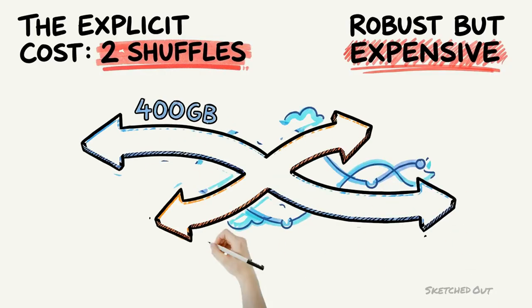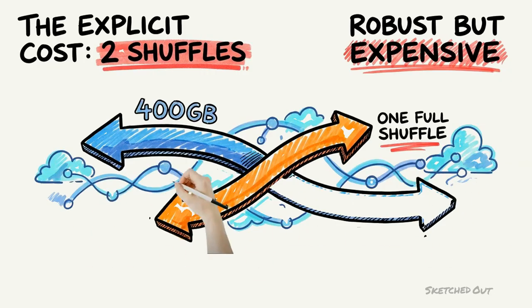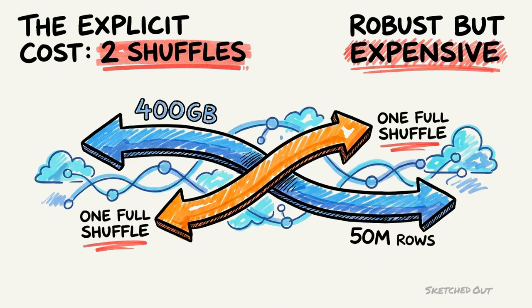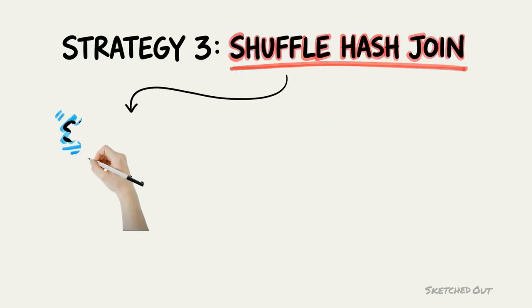2 large arrows showing 400 gigabytes of swipes and 50 million merchant rows both crossing a network, each labeled 1 full shuffle beside a total cost label. Strategy 3. Shuffle hash join. This one sits between the other 2.